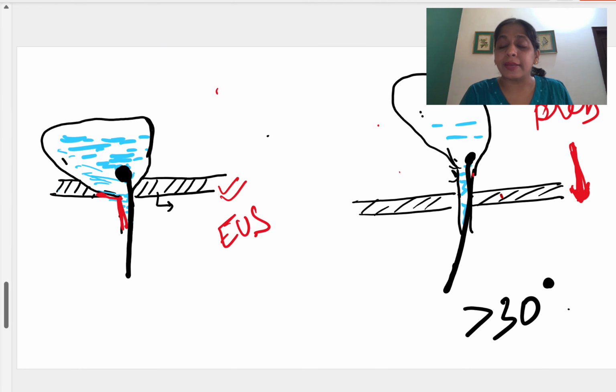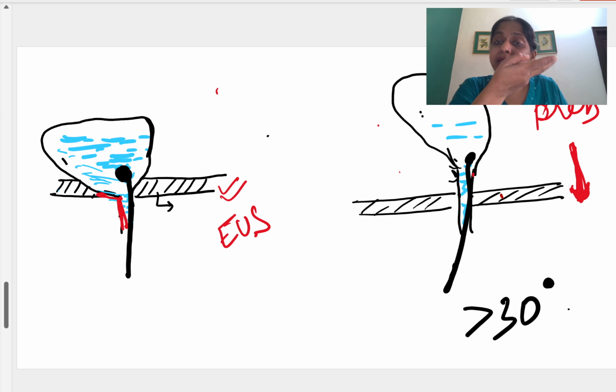Now another test is the Marshall-Bonney test. What is the Marshall-Bonney test? Look here into the camera. Normally, in a PV examination, we insert two fingers vertically, one above the other. But in the Marshall-Bonney test we insert two fingers transversely into the vagina, and we support the levator ani. When we support the levator ani, the weakened levator ani is strengthened, so there will be no urinary incontinence on increasing the abdominal pressure.